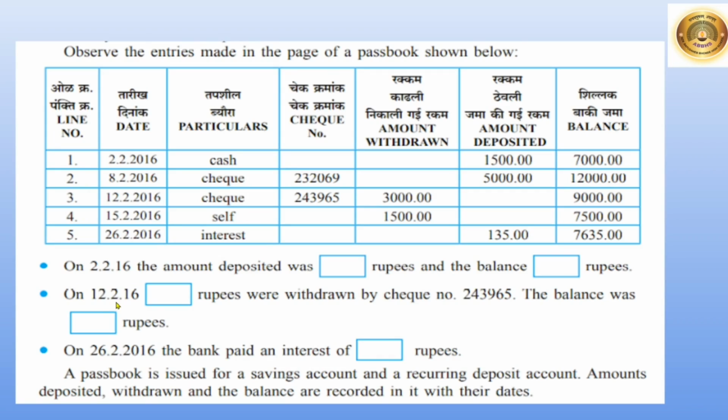Same way, on 12th February 2016, you have withdrawn the amount using a check. The check number is given here, 243965, and the amount that you have withdrawn is 3,000 rupees. And the balance in the account now is 9,000 rupees. So by looking at the page of the passbook, you can come to know the transactions that you have made. A passbook is issued for a saving account and a recurring deposit account. The amount deposited, withdrawn, and the balance are all recorded in this book with the dates.